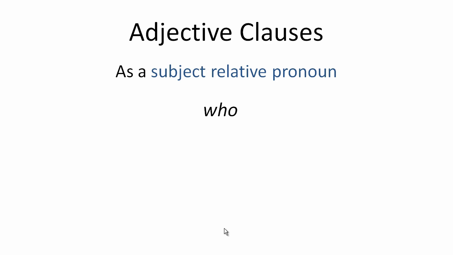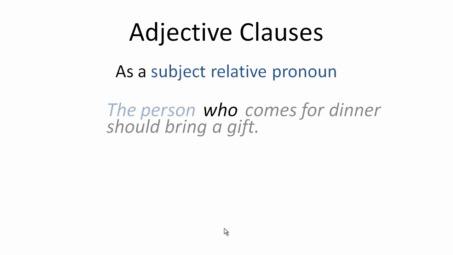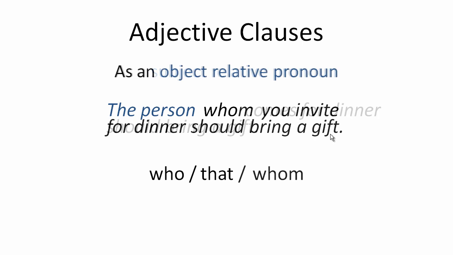So, who is a pronoun relating to the subject of the clause. For example, the person who comes for dinner should bring a gift. In this case, the person is the subject of the clause. The person comes for dinner, subject. And for this, you can use the word who, or the word that if you're referring to an object or a thing, right? So speaking of objects, let's go on into its second context as an object-relative pronoun.